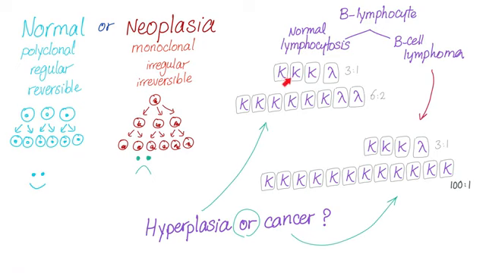Example, look at this. Alright, so I had 3 to 1, 3 kappa to 1 lambda. This is normal. Okay, I got some infection, so as a normal response to that infection, I increased. Okay, but I preserved the ratio because this is polyclonal increase. The kappa has increased, the lambda has increased. Everything increased proportionally. This is awesome. This is normal. This is what you expect.